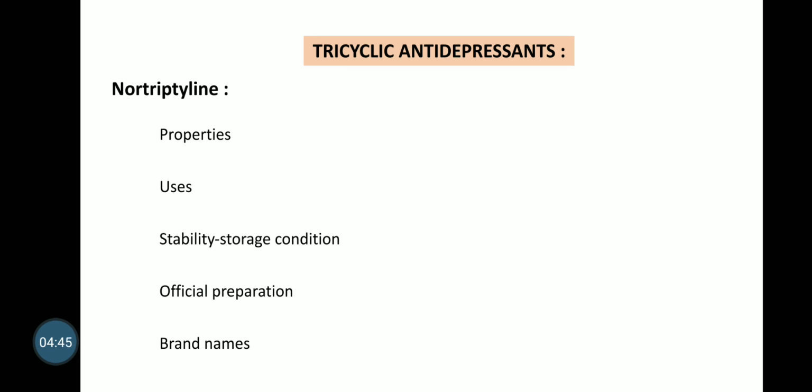Uses: same as amitriptyline, that is to treat endogenous depression, anxiety disorders, nocturnal enuresis, chronic tension, headache and chronic pain, but nortriptyline is not recommended for use in children.